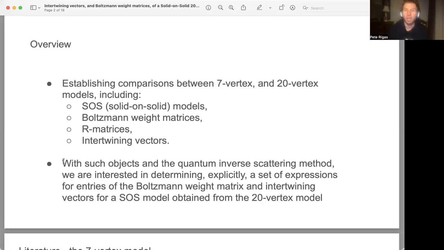And basically, the intertwining vectors are going to play the role of performing some type of transformation on the R matrix for a vertex model to obtain a Boltzmann weight matrix for a solid-on-solid model, and establishing the number of components on which the intertwining vectors act is really important, which I'm going to further emphasize and discuss in the adaptation of an approach from the literature that I'm going to highlight.